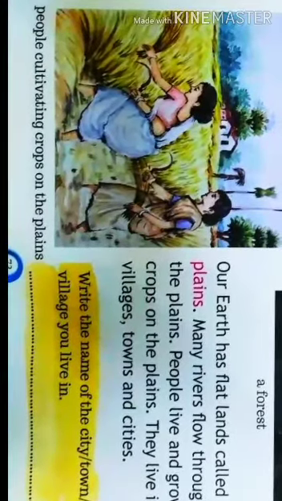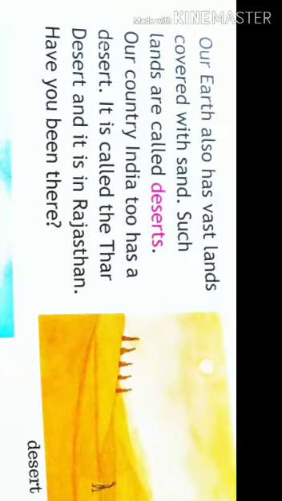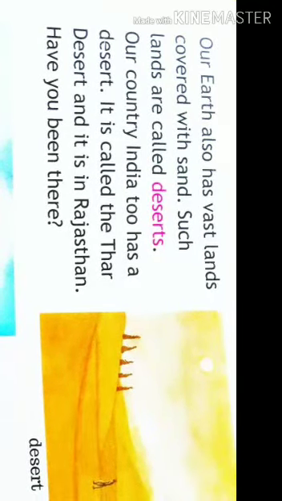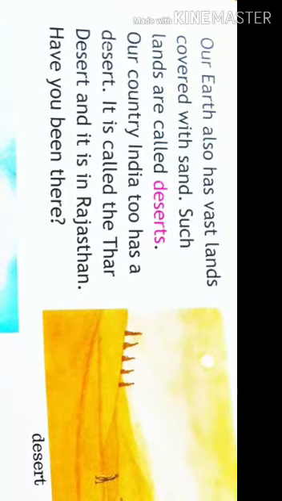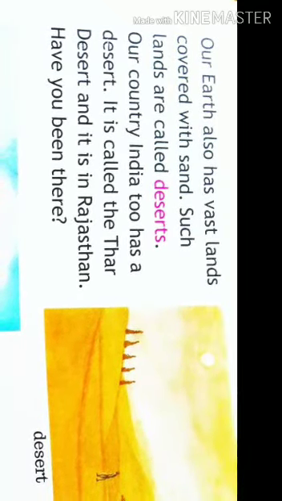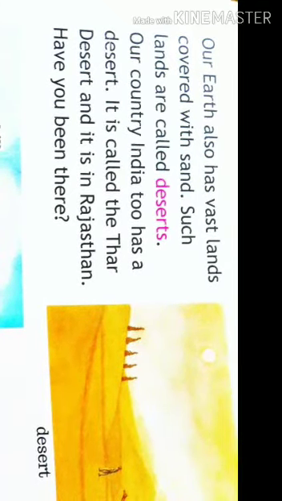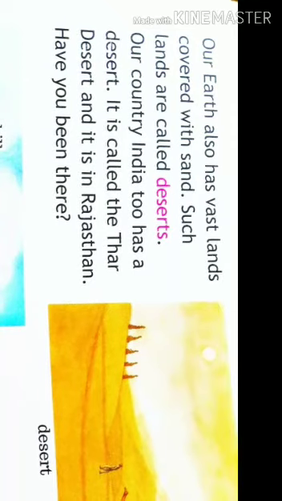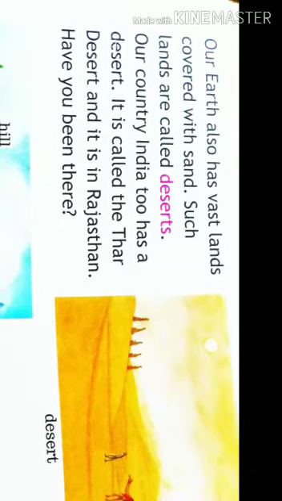What is this, students? This is desert. Our earth also has vast lands covered with sand. Such lands are called deserts. Our country India too has a desert. It is called the Thar Desert and it is in Rajasthan. Have you been there? So, desert means land covered with sand.